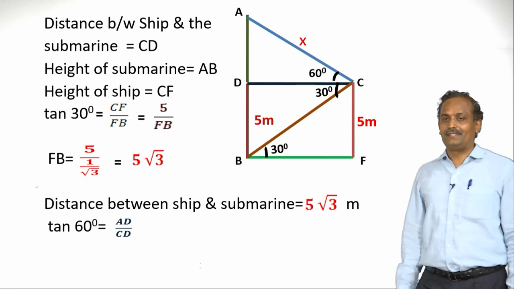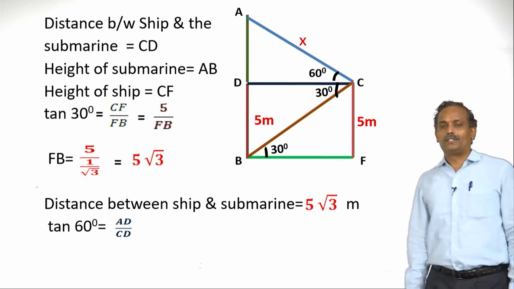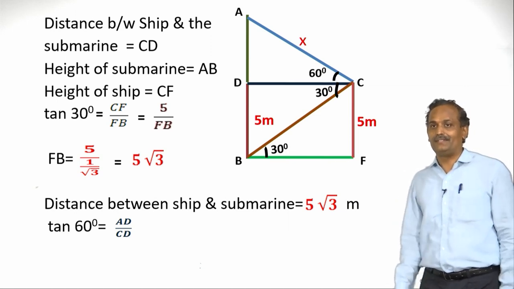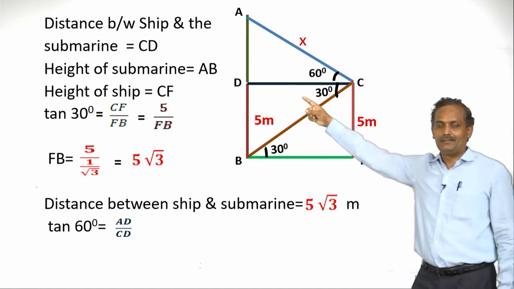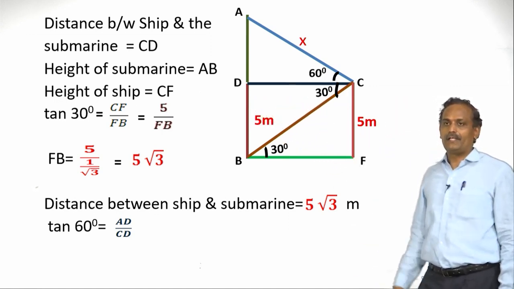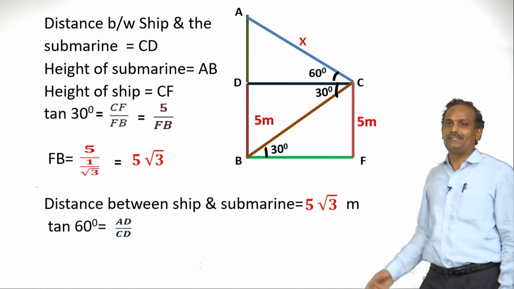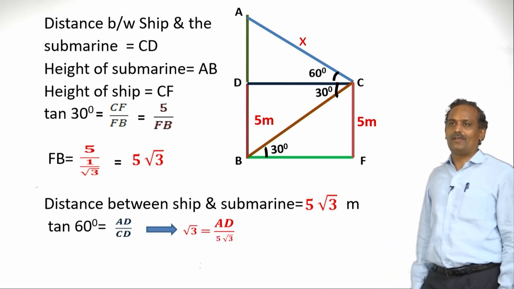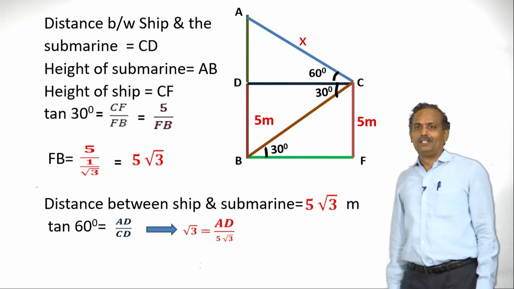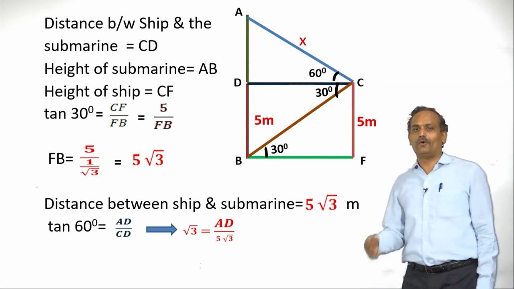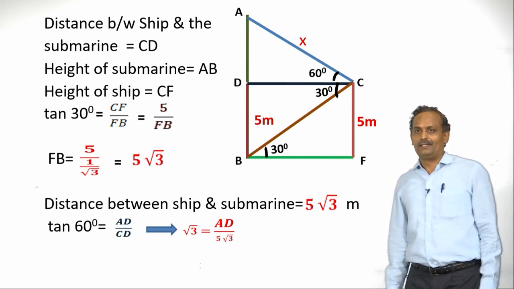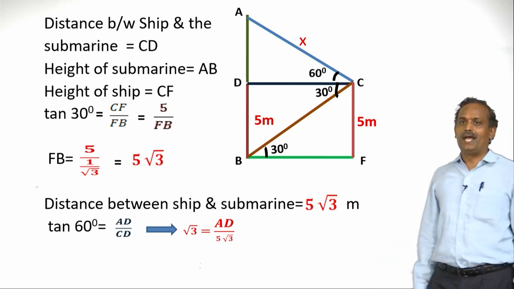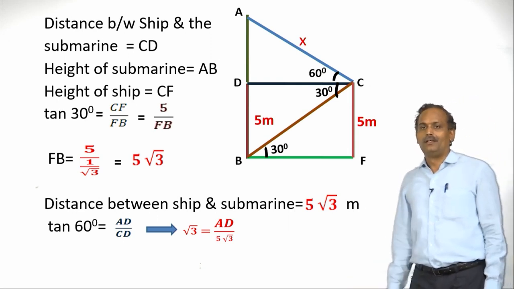Now let us take tan 60 degrees. Tan 60 degrees is AD by CD, with respect to triangle ADC. In this triangle we are finding tan 60 degrees. So it is AD by CD. What is the value of tan 60? It is root 3. So root 3 is AD by CD, where CD we have already found, it is 5 root 3. CD and BF are equal. Therefore we can substitute CD as BF, it is 5 root 3. Now let us continue.